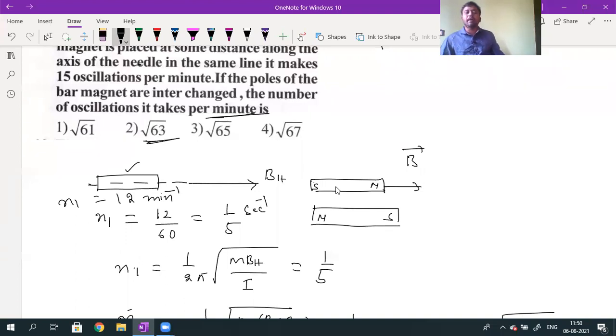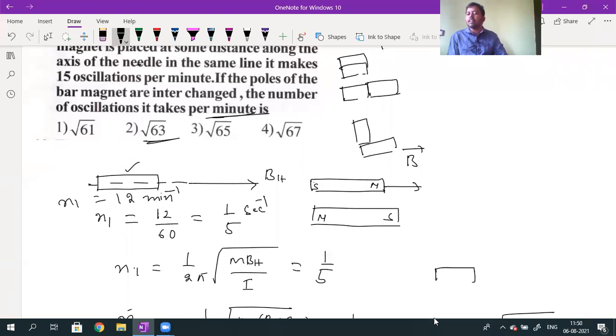When you need to consider the magnetic moment: whenever two bar magnets are placed side by side, or placed one over another, or inclined at some angle, then only you can calculate the resultant magnetic moment. Whenever the two bar magnets are placed at some separation, that time we cannot consider both. That time we need to consider the time period of oscillation of one bar magnet due to the magnetic field of the second bar magnet. Here I cannot calculate the resultant magnetic moment.